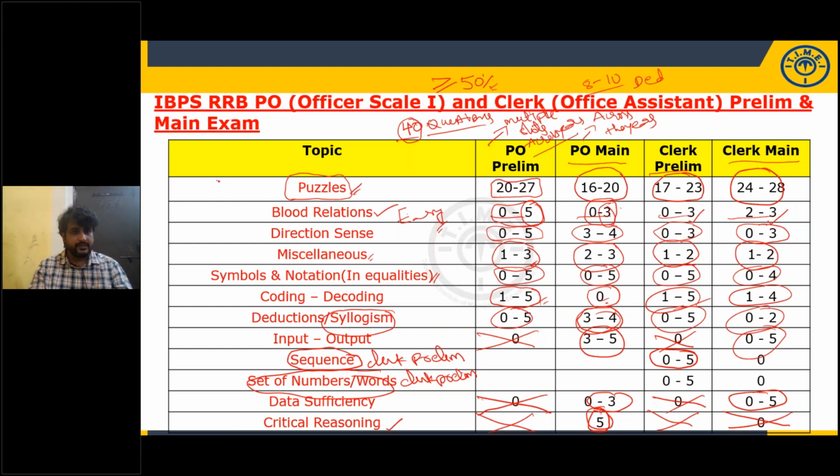So only these areas are given in the Officer Scale 1 and clerical exams throughout the last 4 to 5 years. Only from these topics they are giving questions, and here you can clearly see which topic is important for prelims, which for mains, and which for all the exams. So please take a screenshot of this. Puzzles are given more weightage, so even while practicing, we have to spend a lot of time on puzzles.